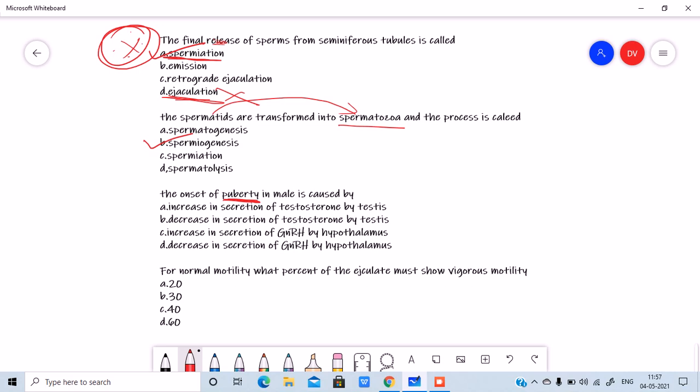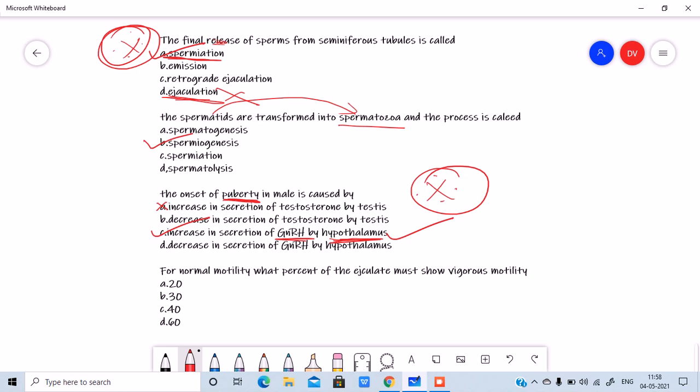So guys, many of the students go for option A, but that is wrong. Of course, testosterone has a major role to play with the secondary sexual characteristics during puberty, right? And also bringing about the formation of sperms. But what is the answer here? The answer is increase in the secretion of GnRH, because GnRH is what is stimulating the luteinizing hormone. That is what is stimulating the secretion of testosterone. So, the answer is increase in the secretion of GnRH by hypothalamus. Alright guys, very very important question.